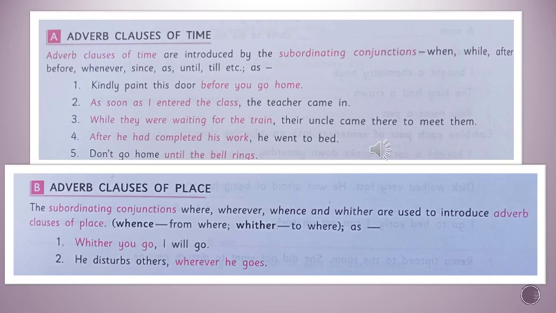The second one is the adverb clause of place. The adverb clause of place indicates the place about which the verb talks. The subordinating conjunctions where, wherever, whence, and whither are used to introduce adverb clauses of place. Whence means from where, whither means to where. For the examples, you may see: whither you go, I will go. To where you go, I will also go, in that sense.